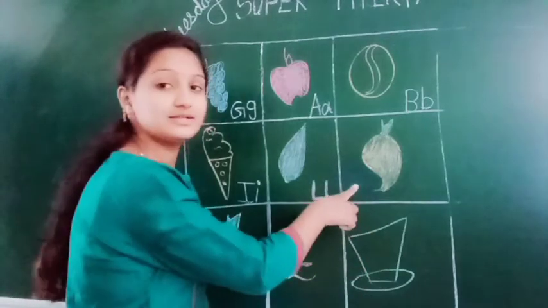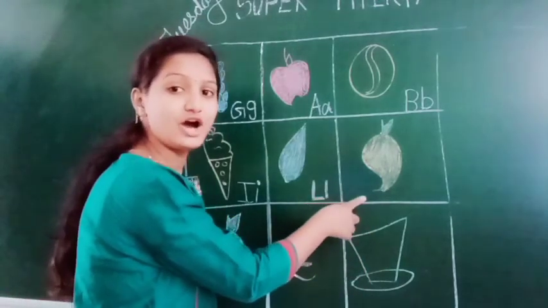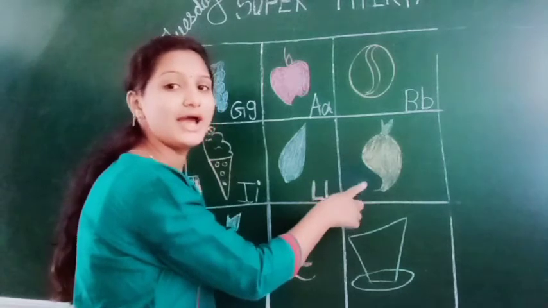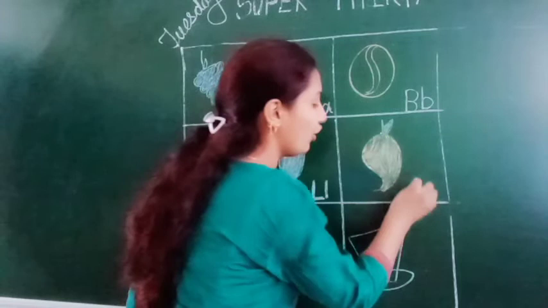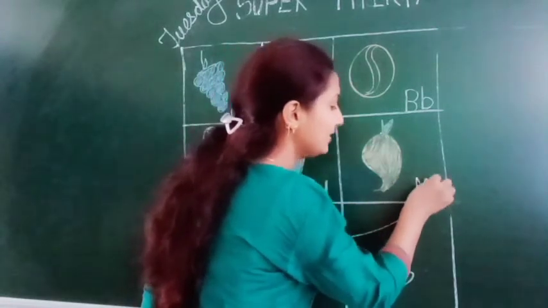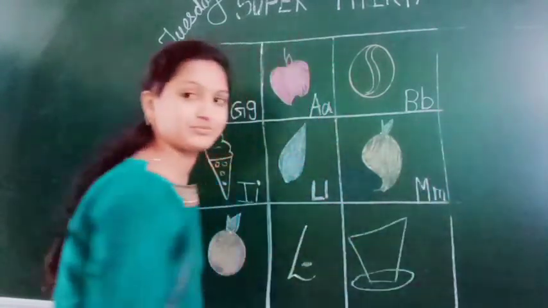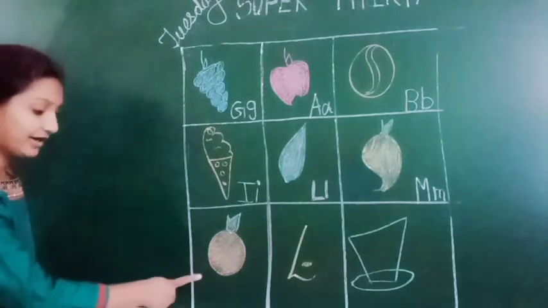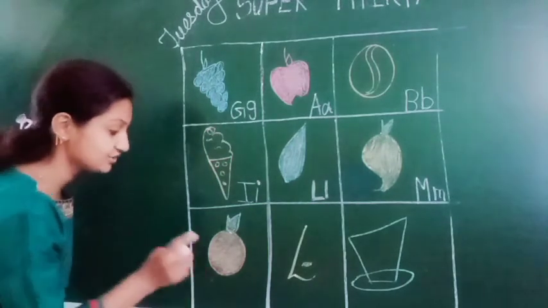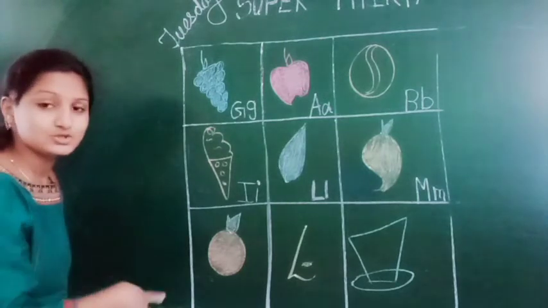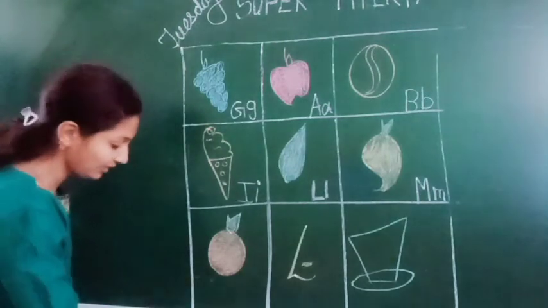Then next is M. M for mango. M says M for mango. We have to write here capital M and small m. Then what is it? This is an orange. Now we learned the letter O. So which letter is this?